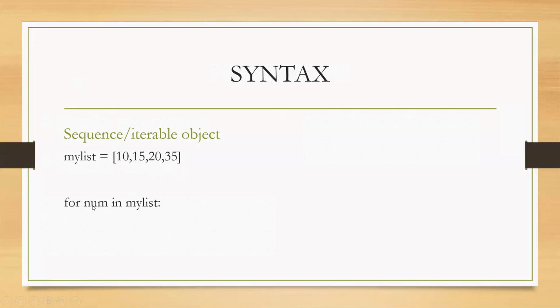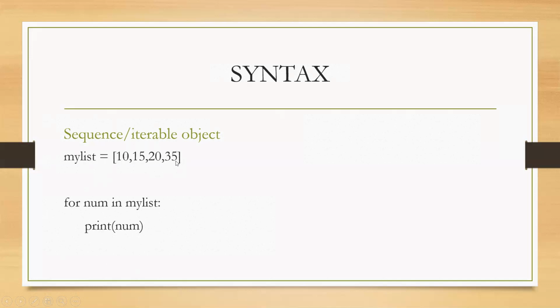When it executes for the first time, it will represent the first element, when it executes for the second time, it will represent the second element, and when it executes for the fourth time, it will represent the last element in the list. One statement that we are including in the for is the print statement. Inside print, we have used the variable called num. So how does this for loop work? As we all know, the for loop works for each item that is available in the list.